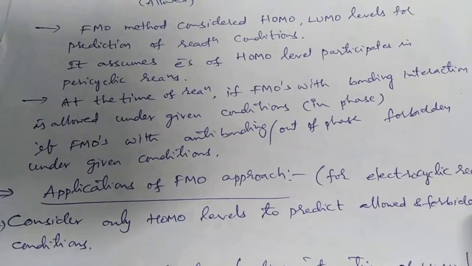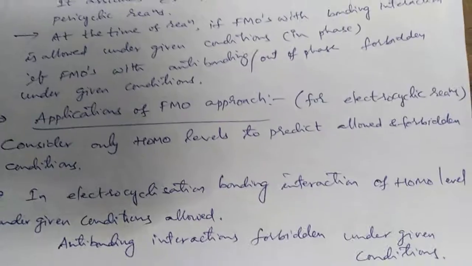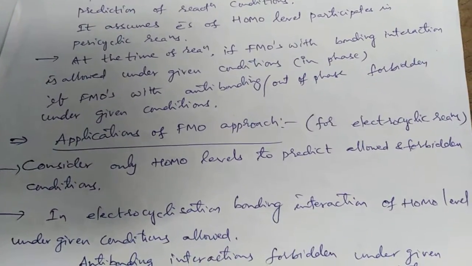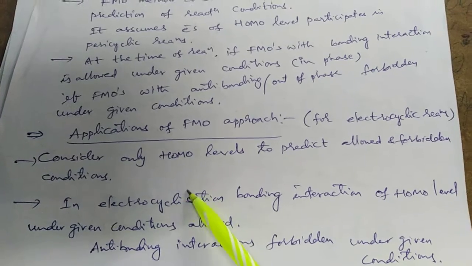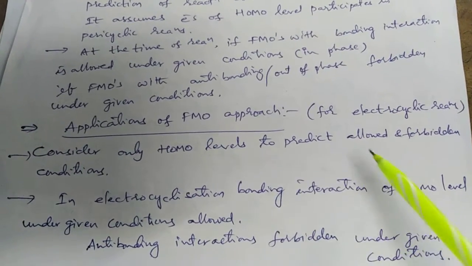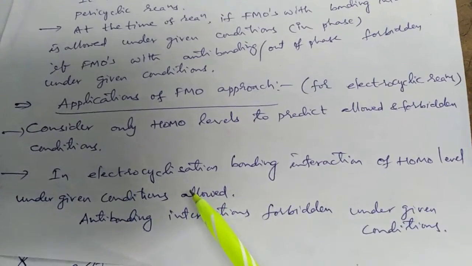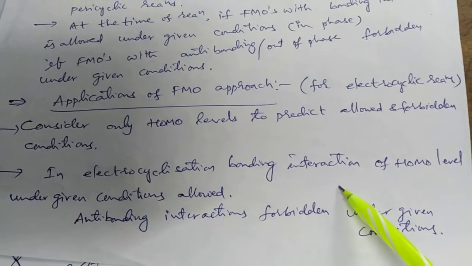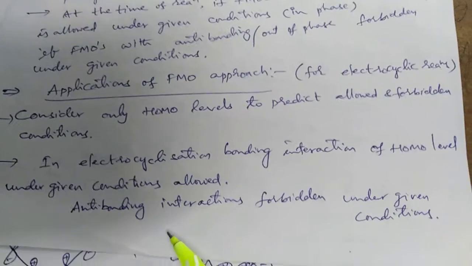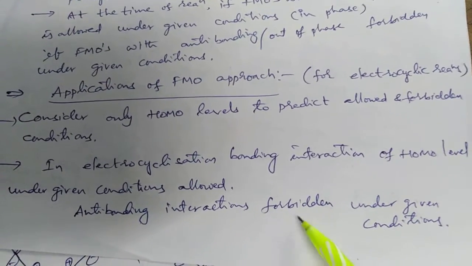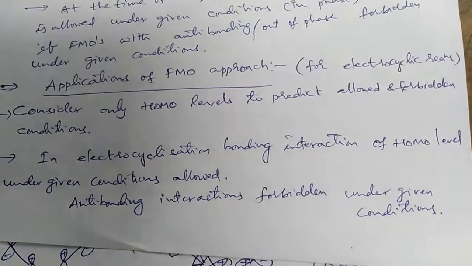For the application to electrocyclic reactions, consider only the HOMO level to predict allowed and forbidden conditions.